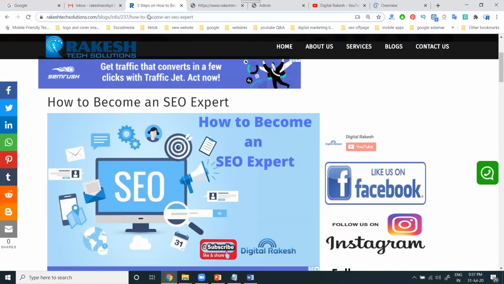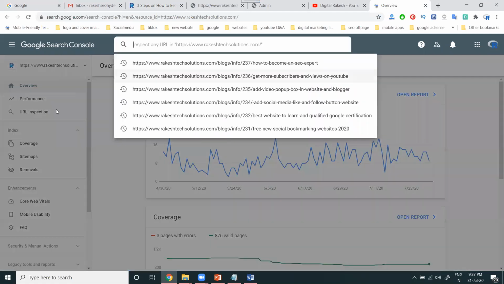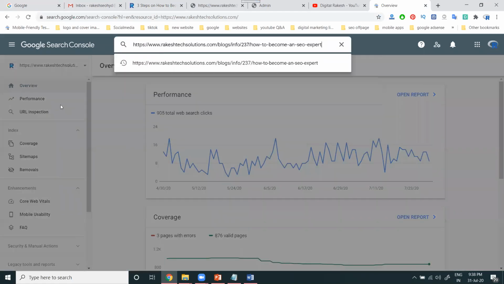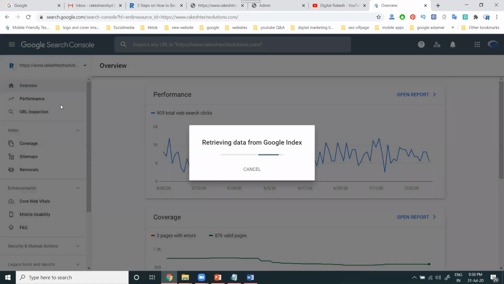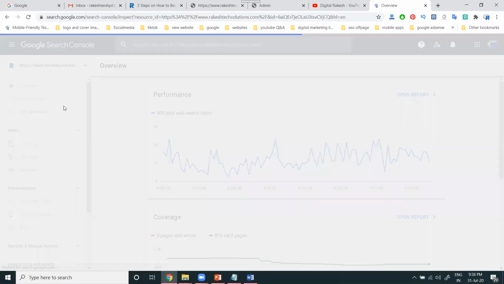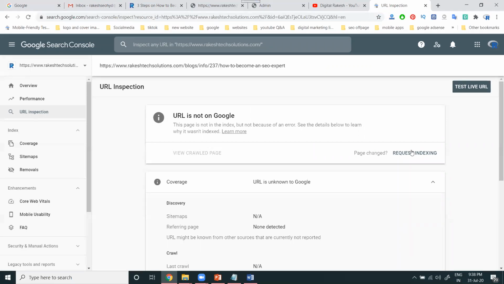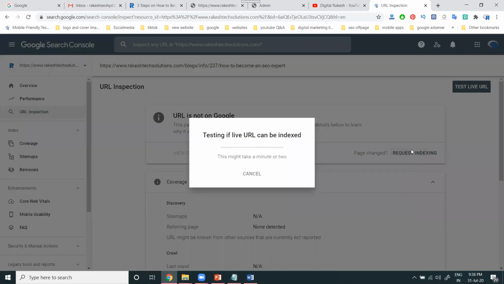Next important key point: go to google.com/webmaster. You have to check whether this URL is indexed or not. The name is URL Inspection. Select it and search. It will show here if it is not indexed. Request indexing for the particular URL, so it starts indexing the URL in Google search results. Same as this, we have to use Bing Webmaster for that search engine. Bing supports indexing. These are all used for particular webmasters.